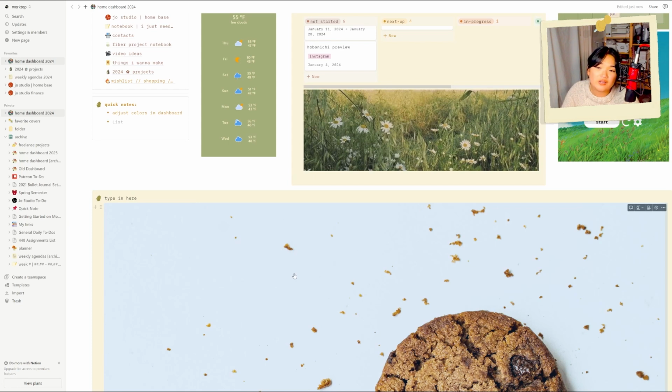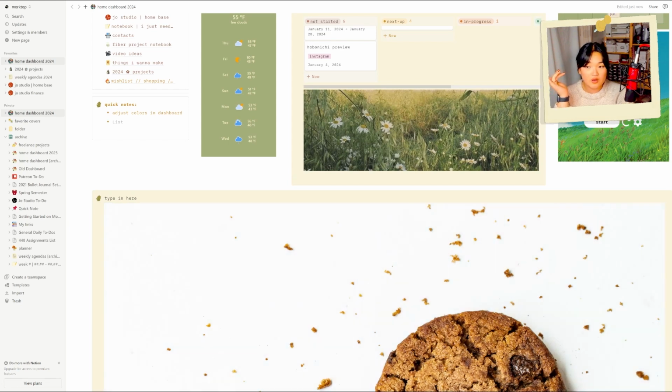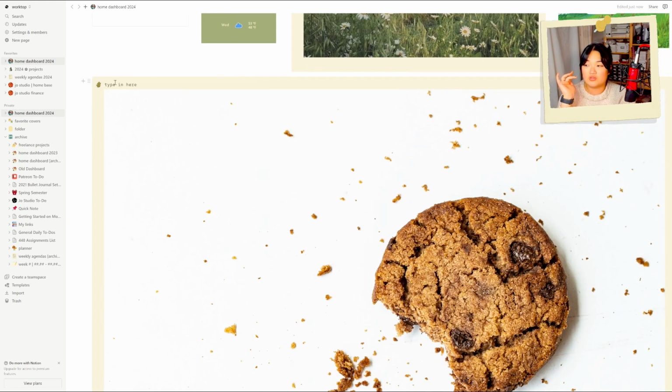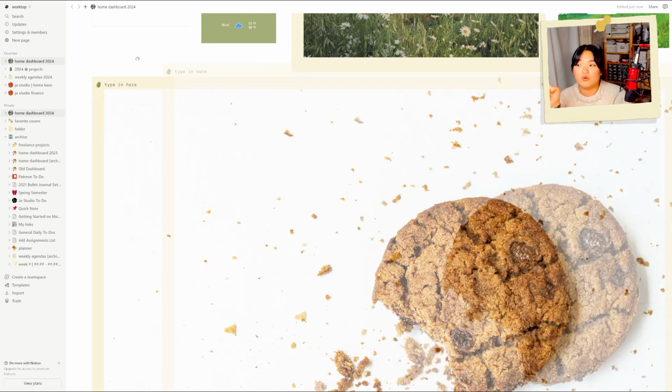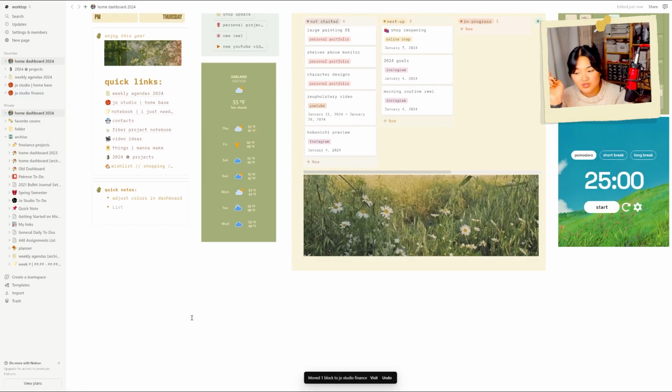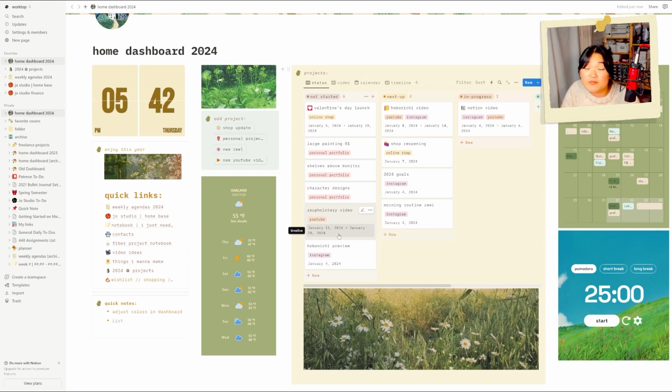And it will first of all give it a background, which for me, the visual blocking of having a background or an outline is really helpful. Also, it means that this whole thing is grouped. And you can do that with databases. You can do it with any standard block. Drag and drop them into a callout, and then the whole thing is grouped, which I really appreciate. I did that for pretty much every single block. And I love how it looks, and I love how it functions,